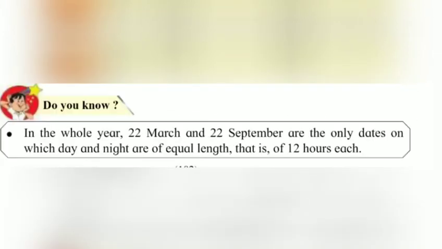And students, do you know, in the whole year, 22nd March and 22nd September are the only dates on which day and night are of equal length, that is of 12 hours each.